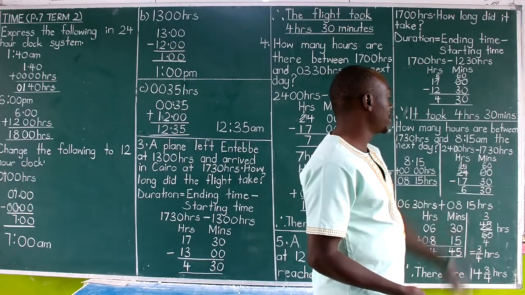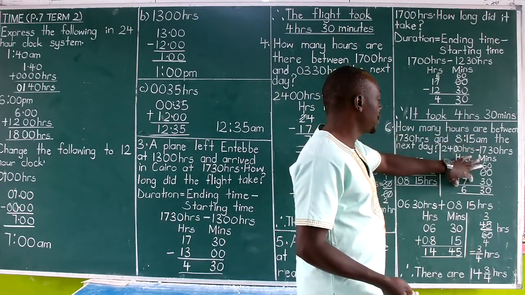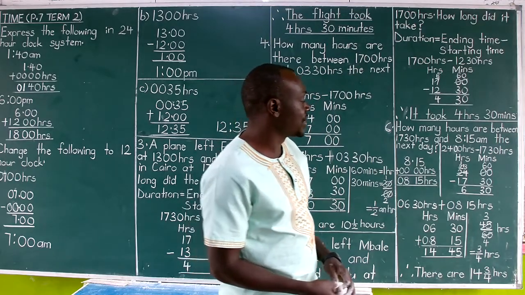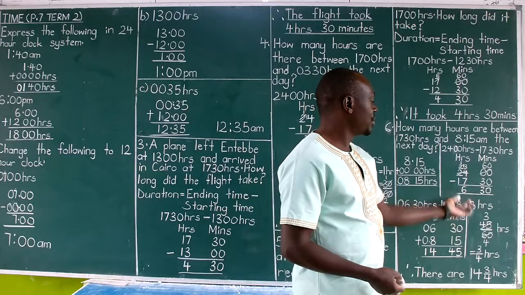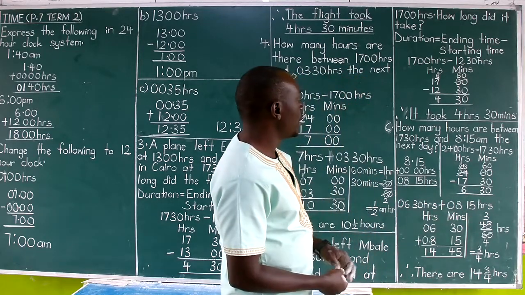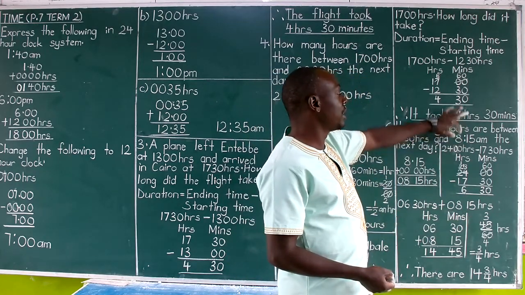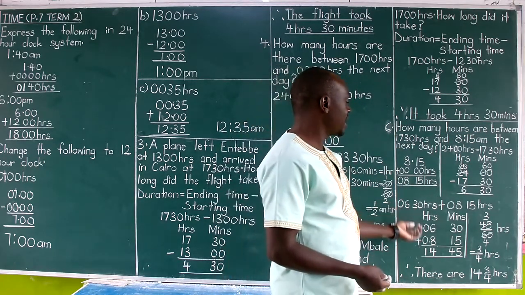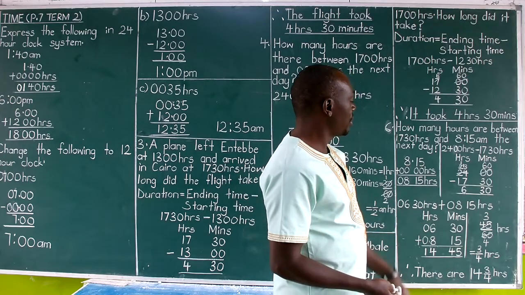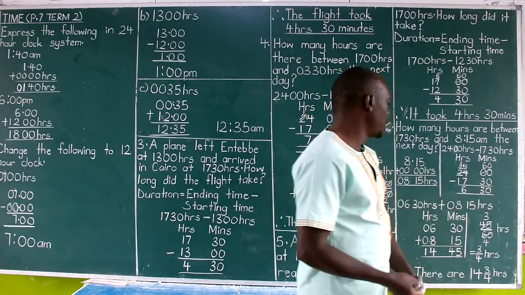Now 60 minus 30 gets 30. Now I've got 23 minus 17, you get 6 hours. So before that day closed, we had 6 hours and 30 minutes. But we are going into the new day by 8 hours and 15 minutes. So we add that 6 hours and 30 minutes to 8 hours and 15 minutes.